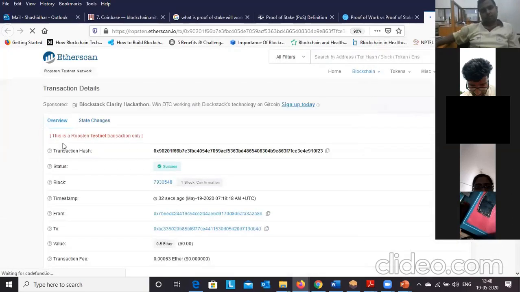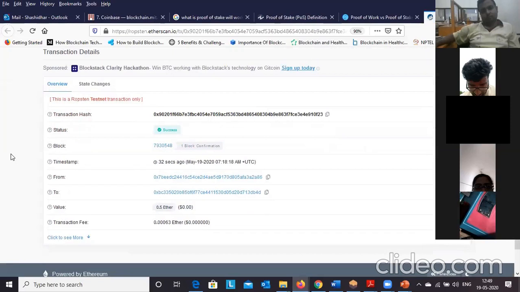Okay, you can see that. Whenever we are performing a transaction, that will be recorded in the blockchain network. For that particular transaction, this is the hash. I have performed one transaction, and for that, the hash value is this. Then the status is success. This is the block number. And here is the timestamp, when the block is added.